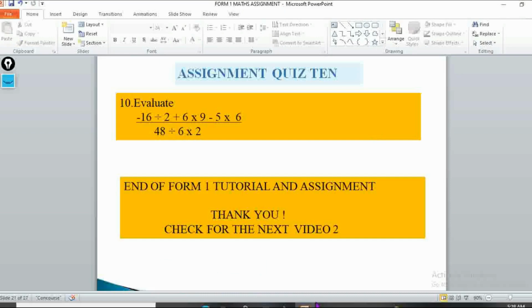In question number 10, we have: evaluate negative 16 divided by 2 plus 6 times 9 minus 5 times 6. Everything divided by 48 divided by 6 times 2. So I want you to arrange your work as I have shown.